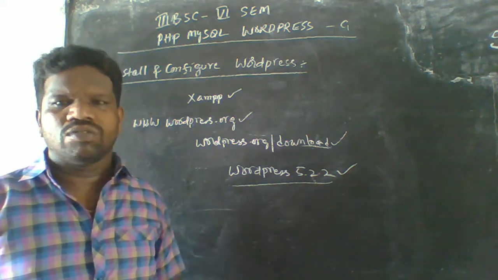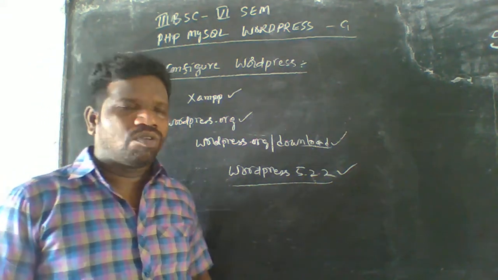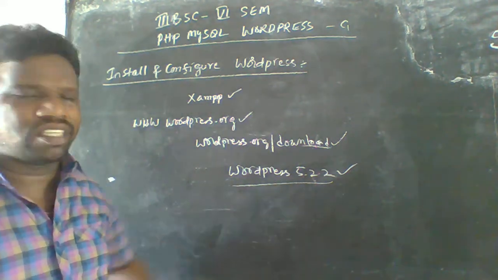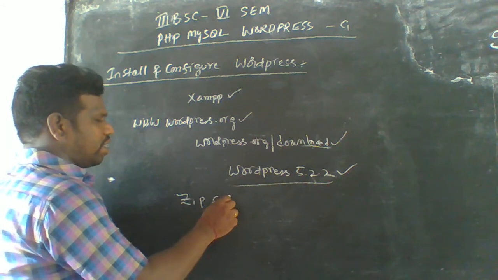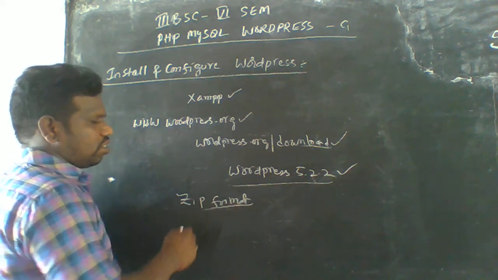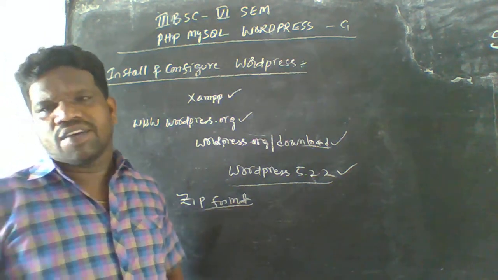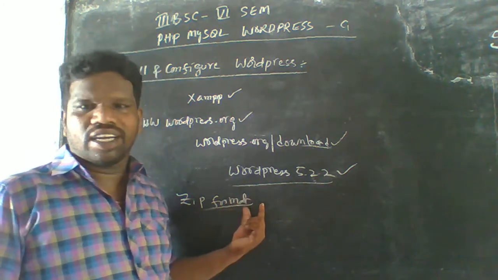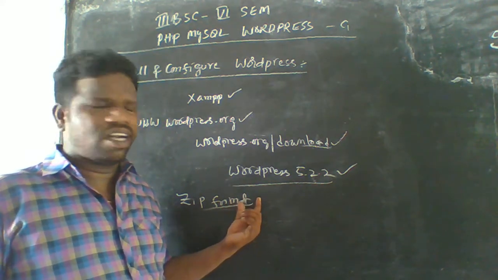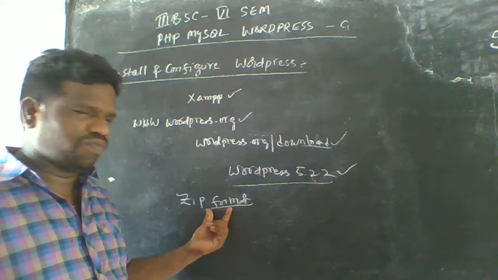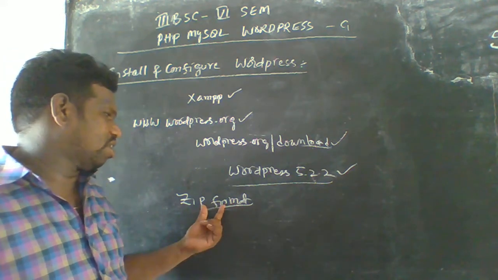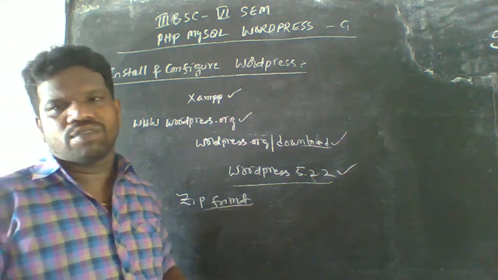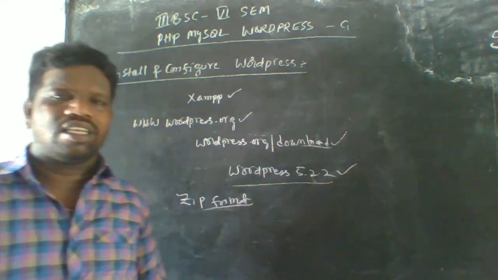Automatically, it is going to download here. It is downloaded in zip format. It is also downloaded as a zip format here. So whenever the file is downloaded in zip format, you have to extract the file. While you are in zip format, you have to place this in some folder in the C drive here.